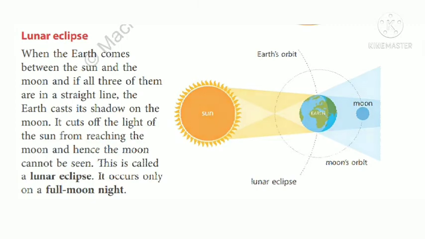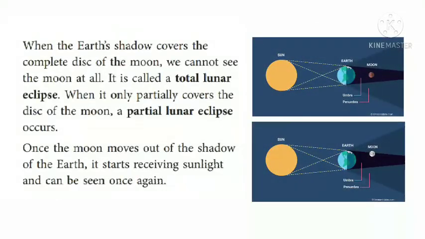Lunar eclipse. When the earth's shadow covers the complete disk of the moon, we cannot see the moon at all. It is called a total lunar eclipse. Please look at the picture. Total lunar eclipse. Then Earth's shadow completely covers the moon. That is called total lunar eclipse.